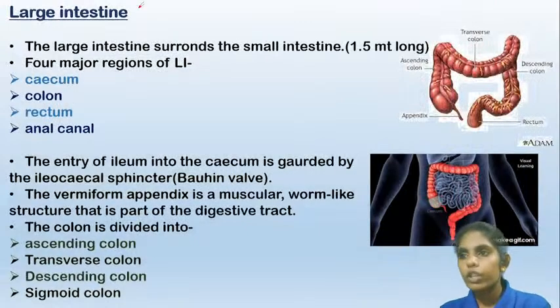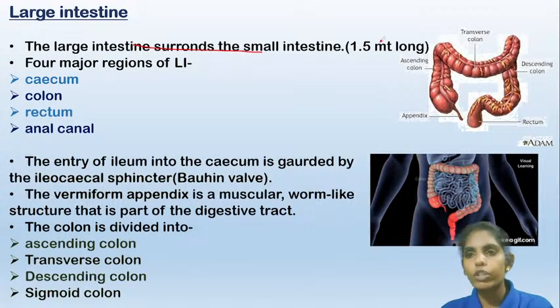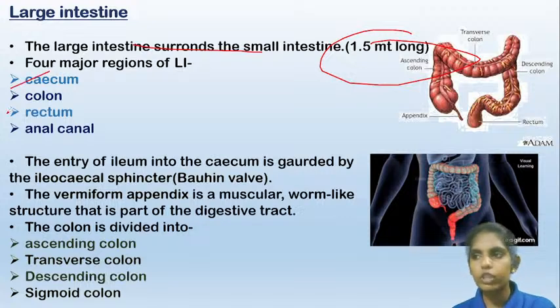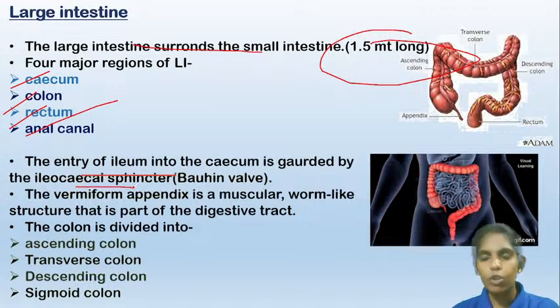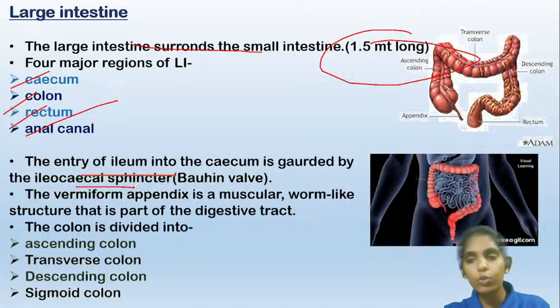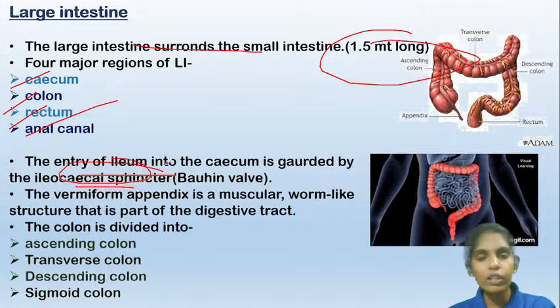Now, coming to the large intestine. It surrounds the small intestine, and it is about 1.5 meters long. It contains four major regions: the cecum, colon, rectum, and anal canal. The entry of the ileum into the cecum is guarded by the ileocecal sphincter valve. The pyloric valve guards the entry of food from the stomach to the small intestine, and the entry of food from the small intestine to the large intestine is guarded by the ileocecal sphincter, or you can say the Bauhin's valve.